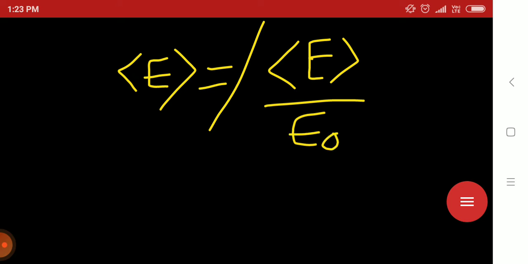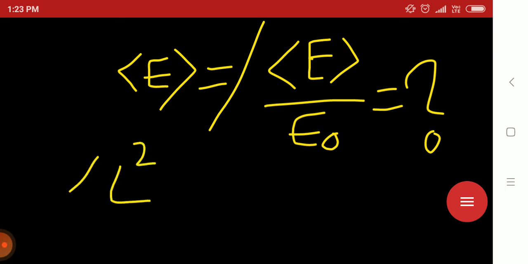Let E0 be the ground state energy, and the ratio of the expectation value to E0. And it also asked for L square average. So let's discuss.